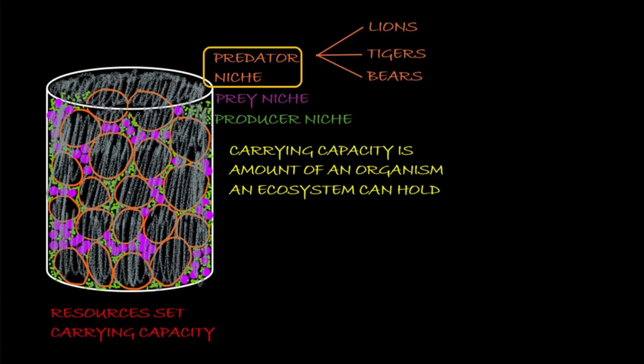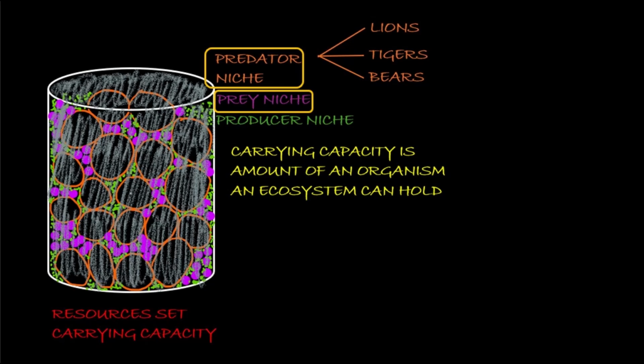So the prey that's available to the predator is a resource that helps set the carrying capacity. The more prey that could fit into this bucket, then the more predators could fit into the bucket as well. As the prey went up, the predators could go up. But also, what would set the carrying capacity for those predators would be shelter and water resources. So if those things went down, then the carrying capacity would go down. The carrying capacity is not fixed like a bucket. So our analogy here is a little bit flawed.